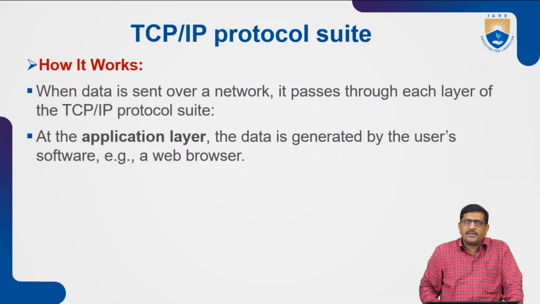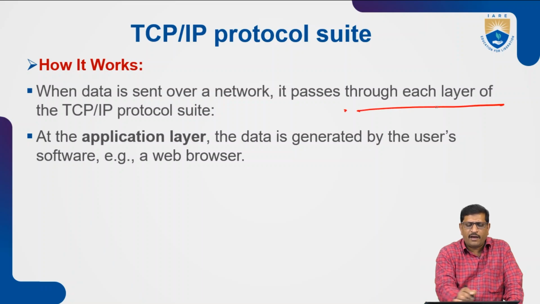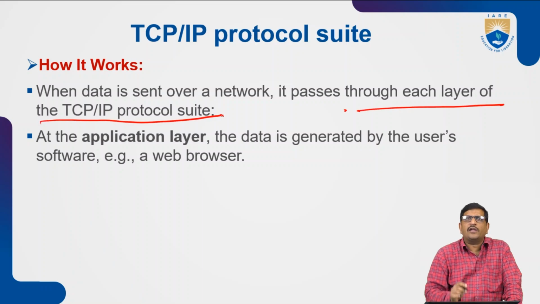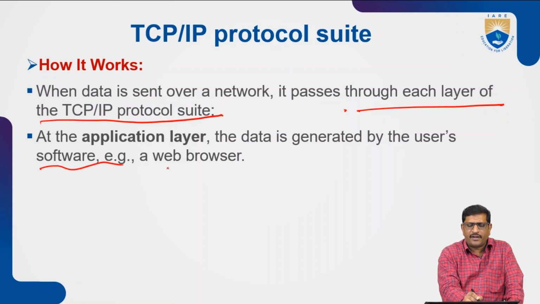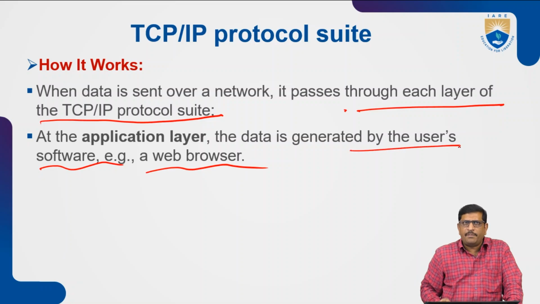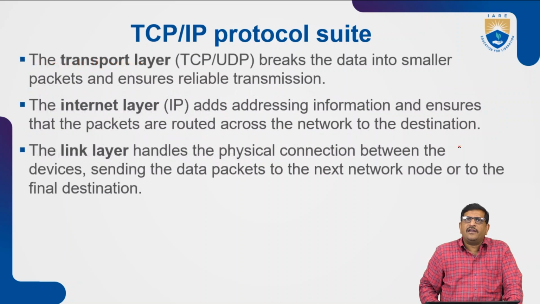How does it work? When data is sent over the network, it is processed through each layer of the TCP/IP protocol suite. At the application layer, the data is generated by the user software. A web browser is the best example of the application layer.